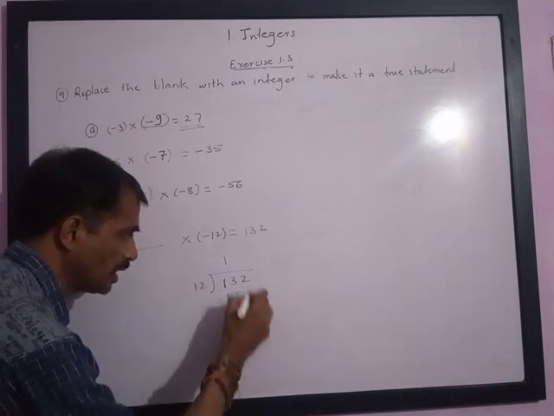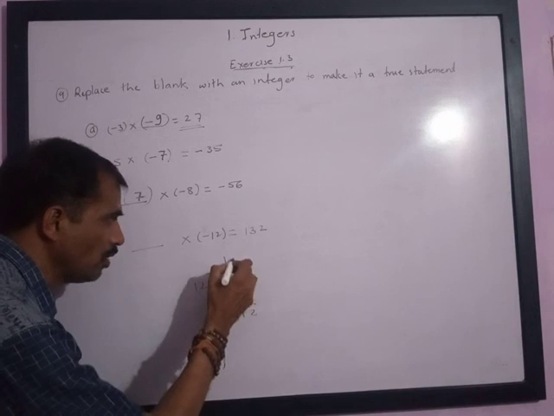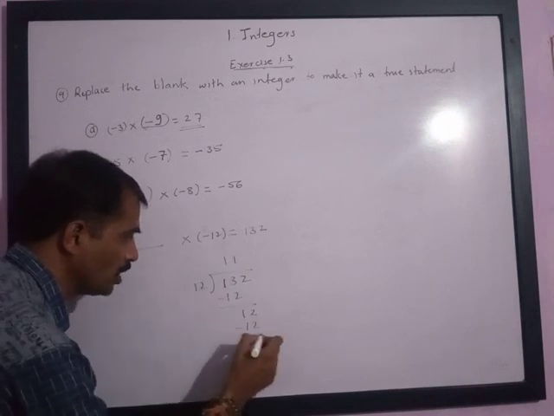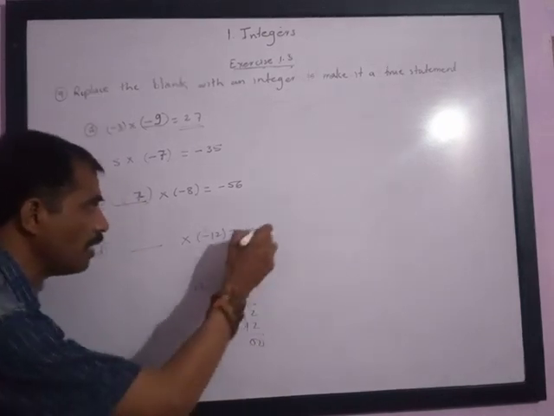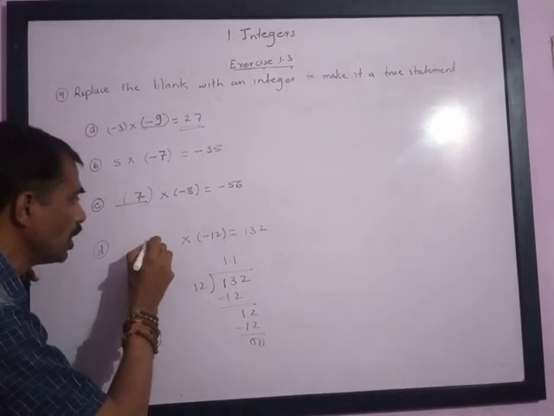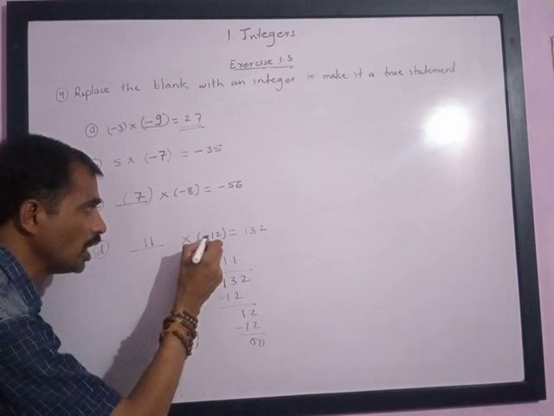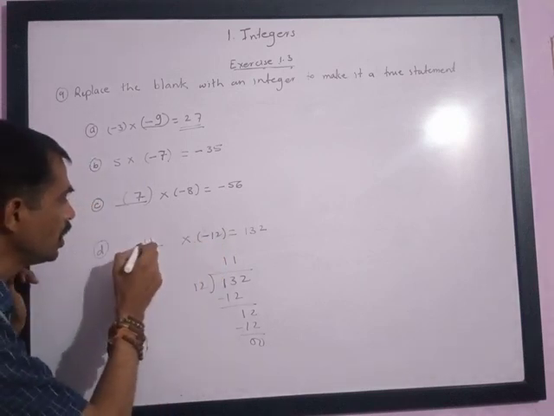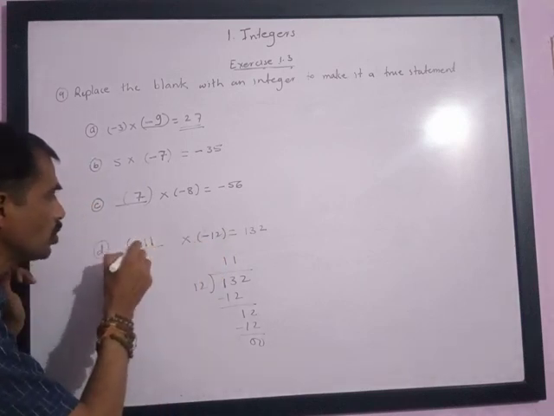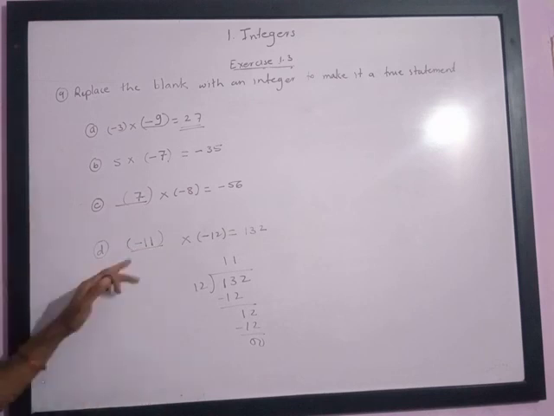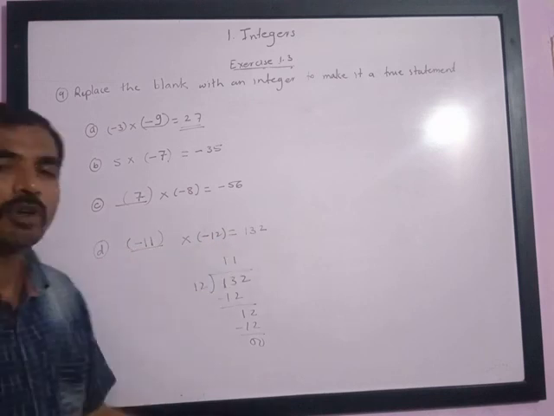We take the next digit down, and again 12 1s are 12, remainder is 0. So we have got 12 into 11 is equal to 132, but we want positive 132, and this is negative, so negative into negative is positive, so this number must be -11. -11 into -12 is positive 132.